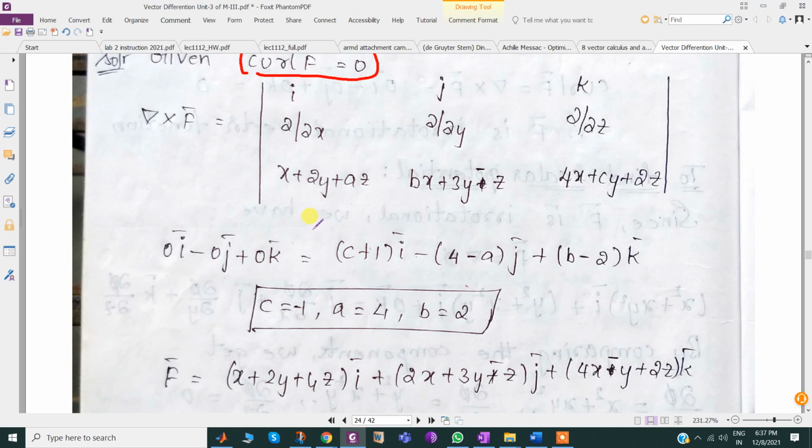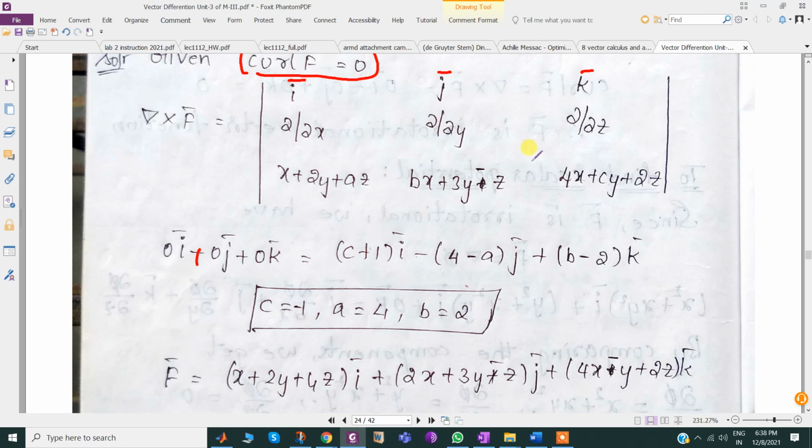So here del cross F bar is equal to 0, and 0 is nothing but 0 i bar plus 0 j bar plus 0 k bar. Whether it is plus 0 or minus 0 doesn't make any difference. And on this side, the i bars were not mentioned. That bar indicates that it is a vector, so please do specify bars.